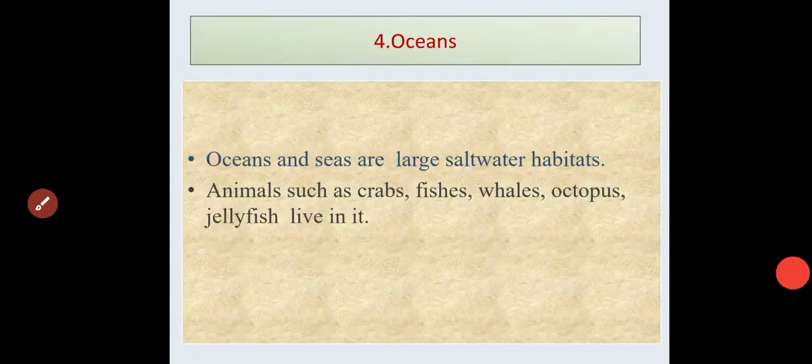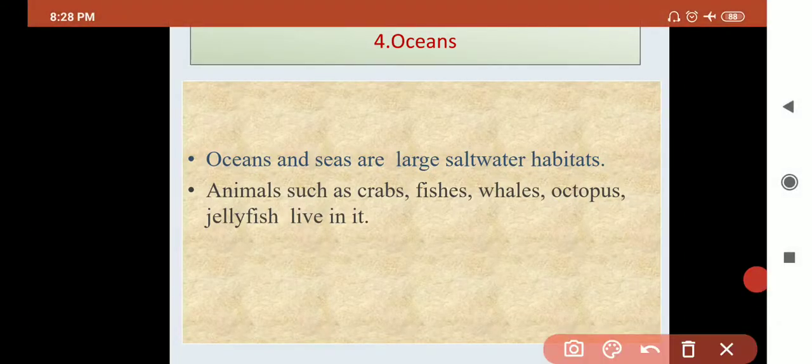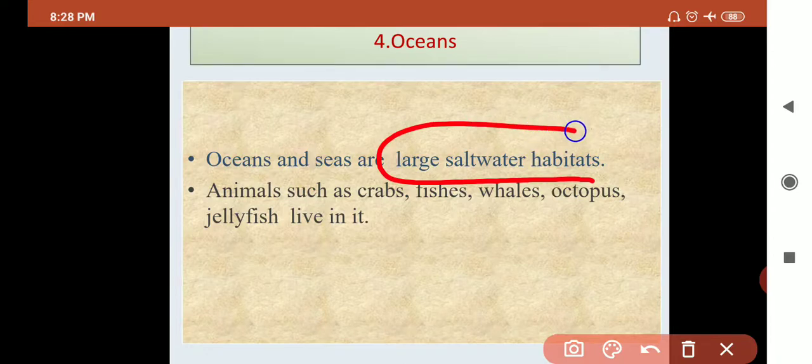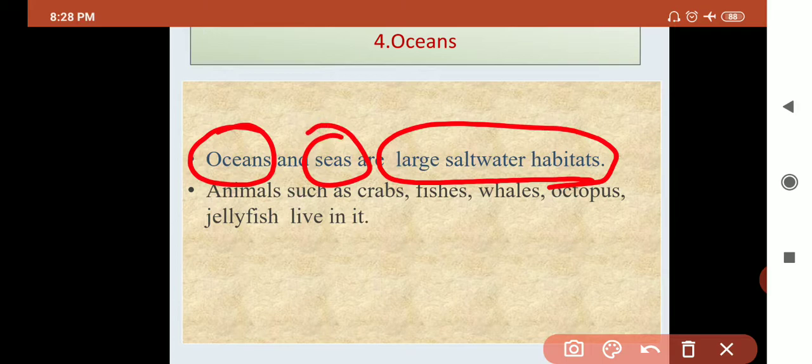Next is ocean. If someone asks you what is meant by ocean, then ocean is a large salt water habitat. In the ocean, there is salty water. For example, ocean and sea. There is more water in the ocean as compared to the sea.